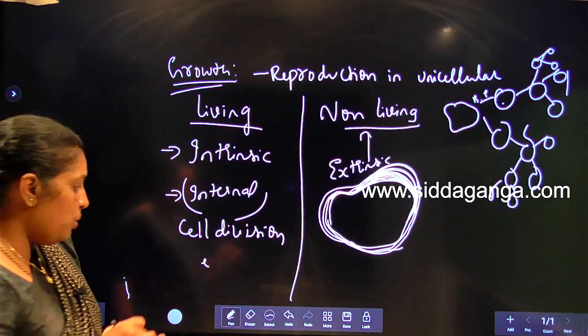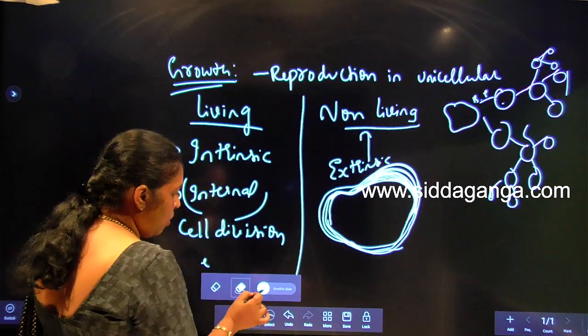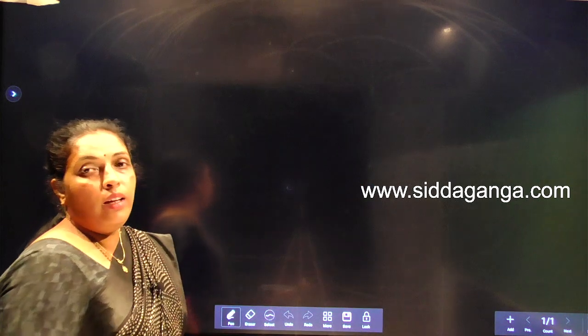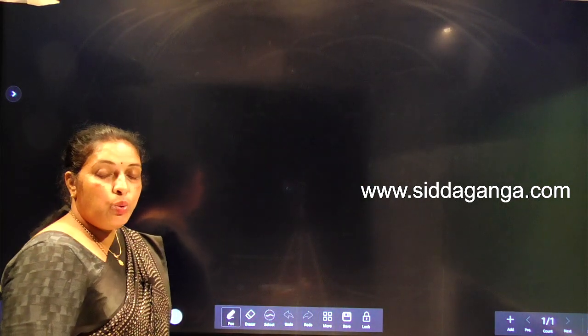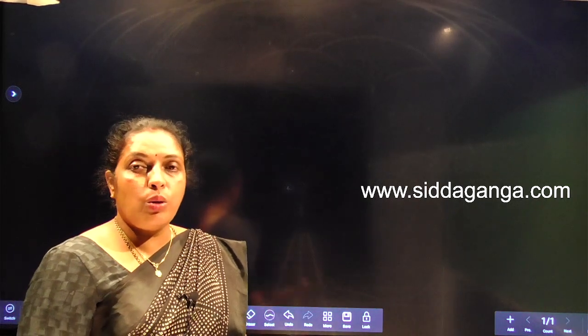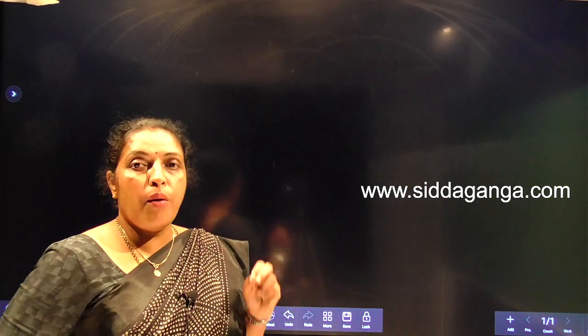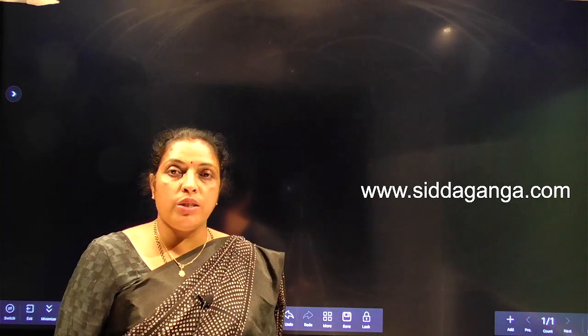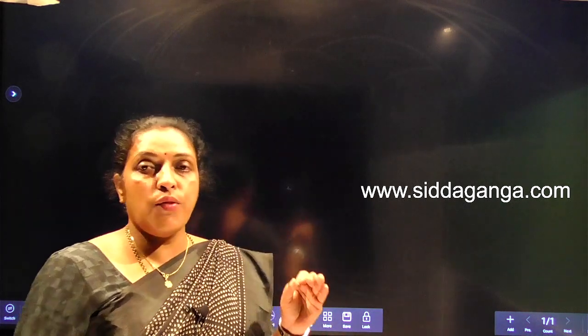Understood? So due to this reason, growth is not considered as a defining character. Which are the two twin characters we see in growth? Increase in mass and increase in the number of individual organisms are considered as twin characters of growth.